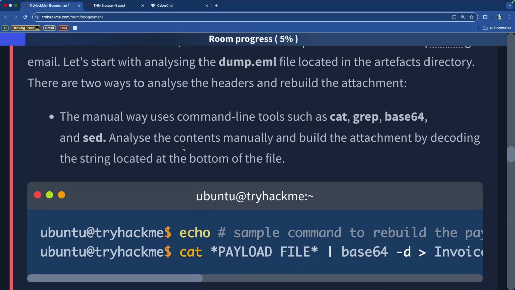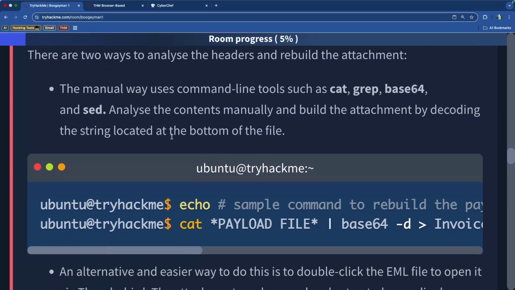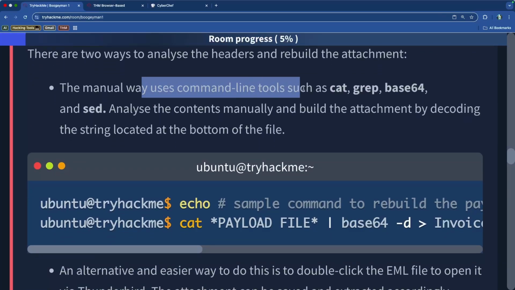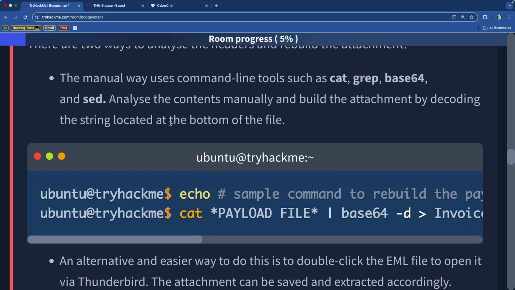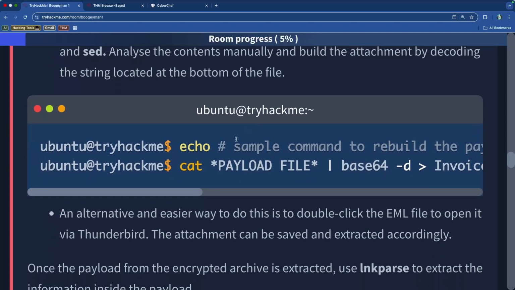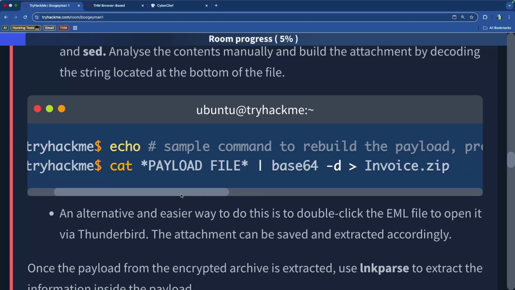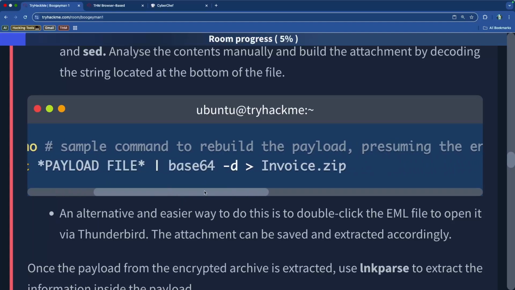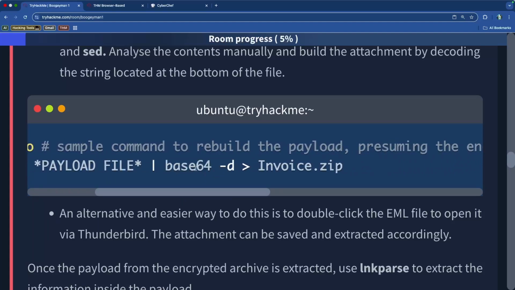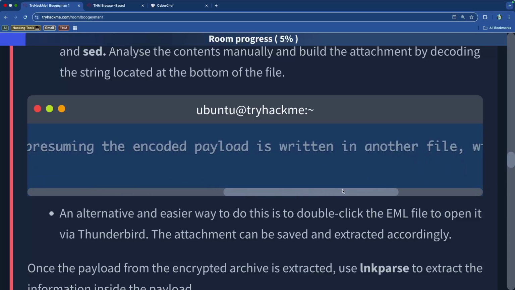There are two ways to analyze the headers and rebuild the attachment. The manual way is to use command line tools like cat, grep, base64, and sed, and analyze the contents manually and build the attachment by decoding the string that's located at the bottom of the file. And so this is what it looks like, right? So essentially you cat whatever the file is, and then you base64 decode whatever the contents are into the zip file that we have over here.